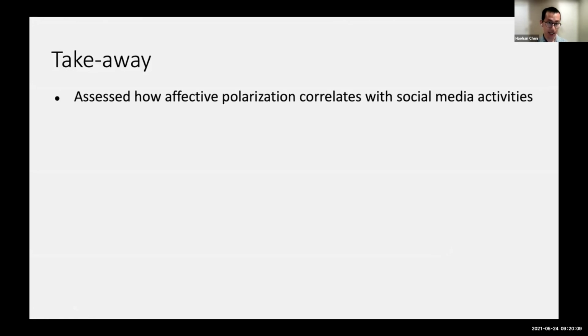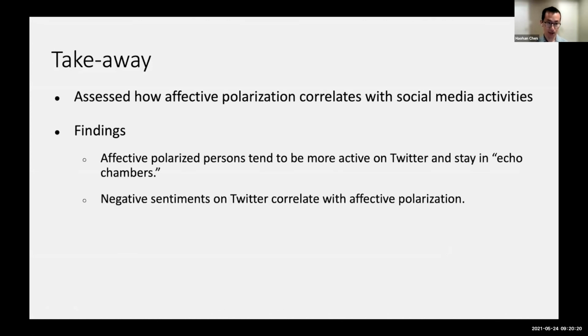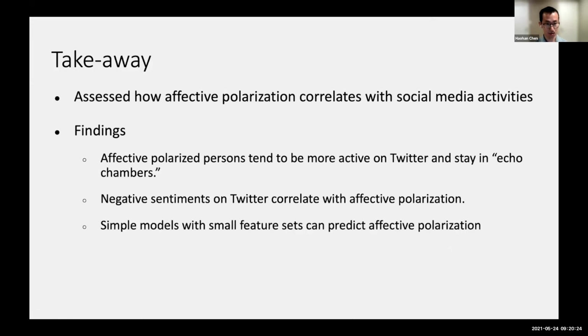We assessed how affective polarization correlates with social media activities. Our finding is that affectively polarized people tend to be more active on Twitter and stay in echo chambers. Negative sentiments on Twitter correlate with affective polarization, and a simple model with a small feature set predicts affective polarization pretty well. So that's about our research that I would like to share.